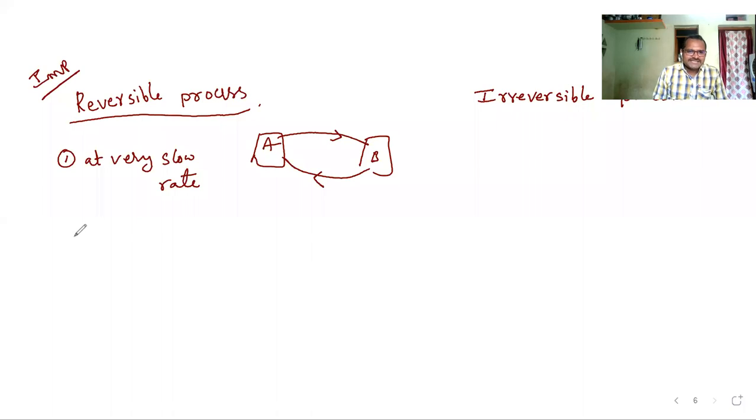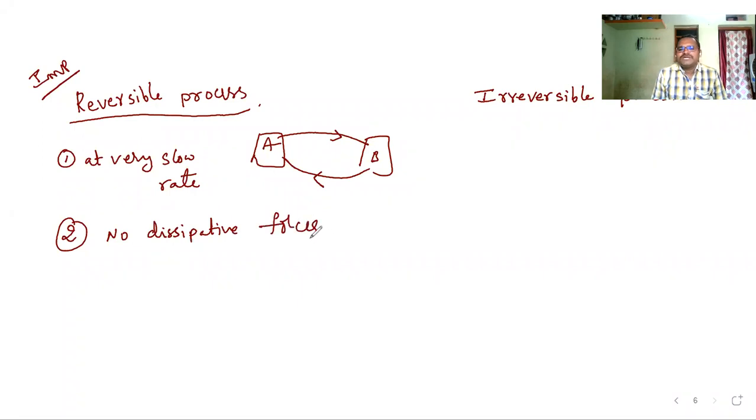So that is the first condition. The second condition is there should be no dissipative forces. Dissipative forces means what? The forces which will absorb some heat energy when we are performing some work, like non-conservative forces, like frictional force.